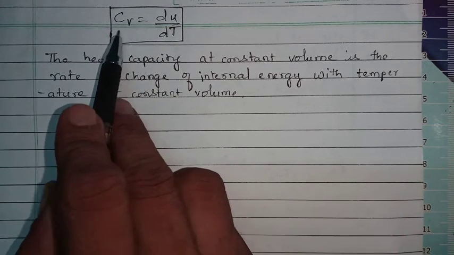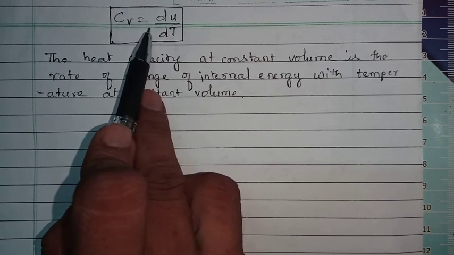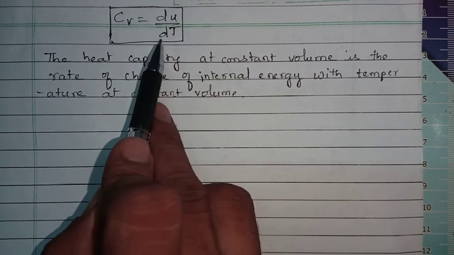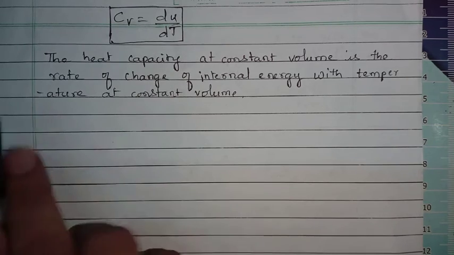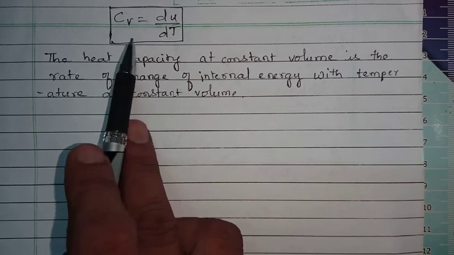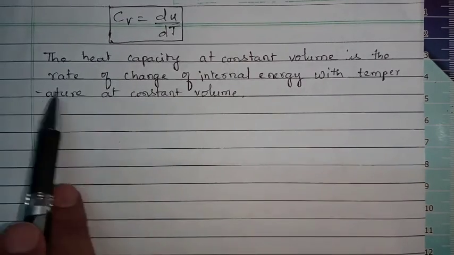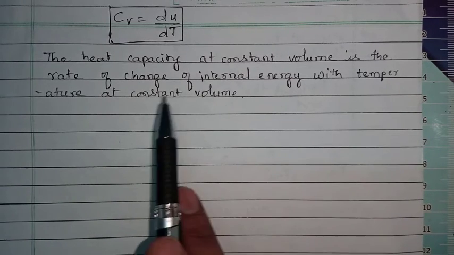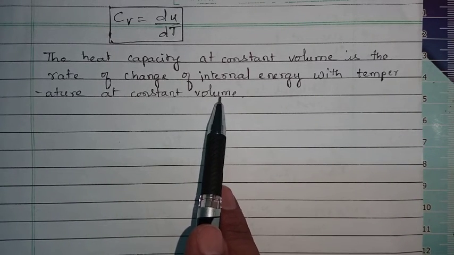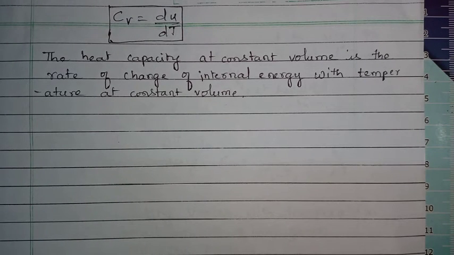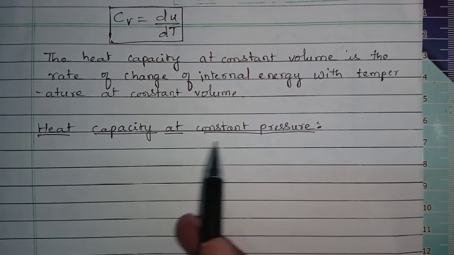Heat capacity at constant volume, that is CV, equals dU by dT, that is the change in internal energy with respect to temperature. We can define heat capacity at constant volume as the rate of change of internal energy with temperature at constant volume. Okay, this is about heat capacity at constant volume. Next, heat capacity at constant pressure.